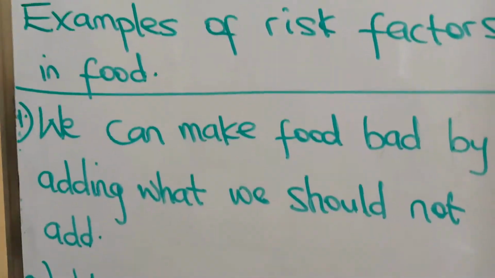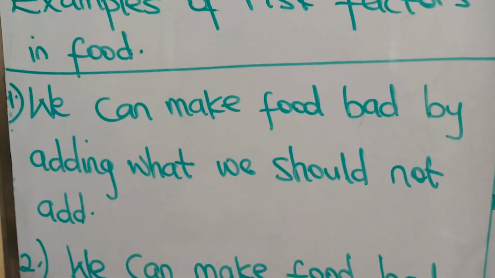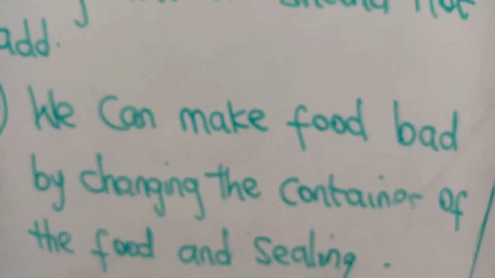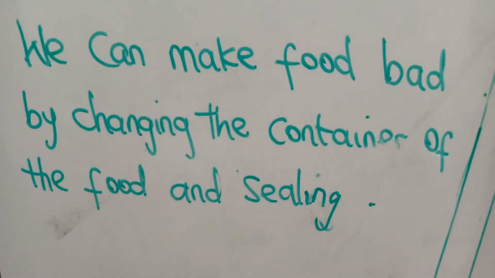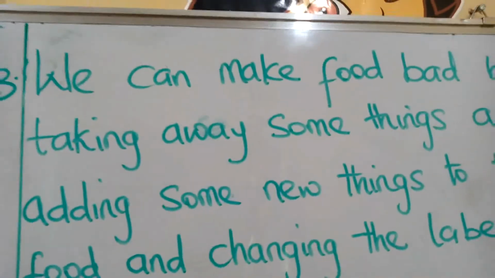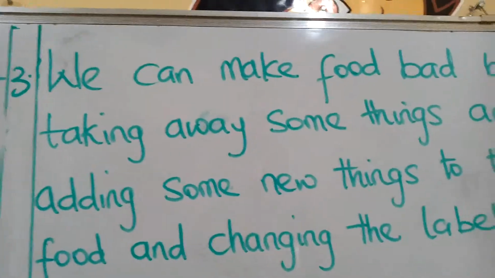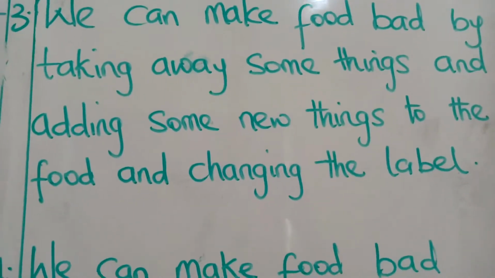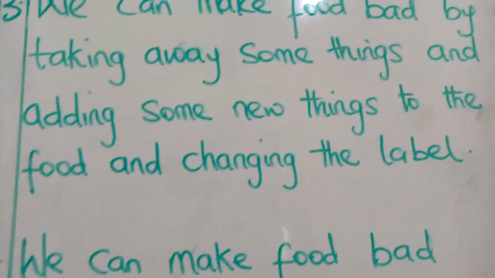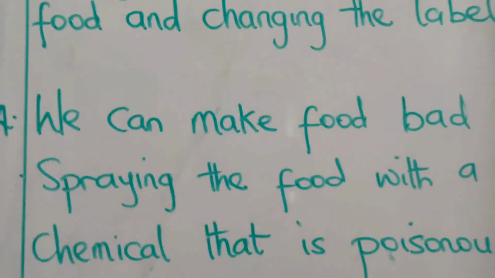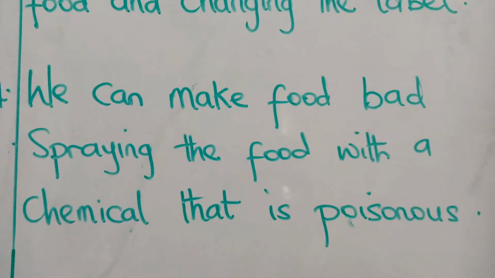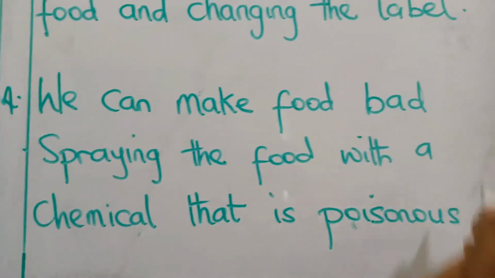Number 1, we can make food bad by adding what we should not add. 2, by changing the container of the food and sealing it. 3, by taking away some things and adding some new things to the food and changing the label. 4, by spraying the food with chemicals that are poisonous.